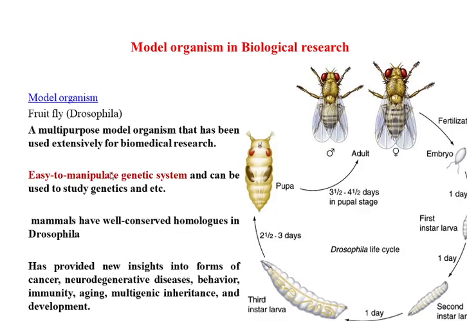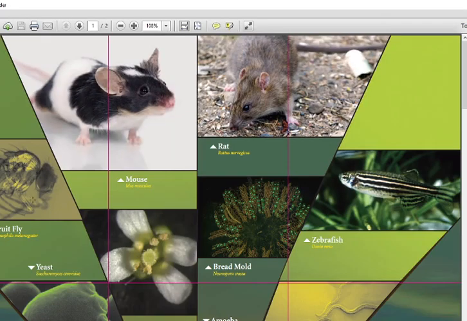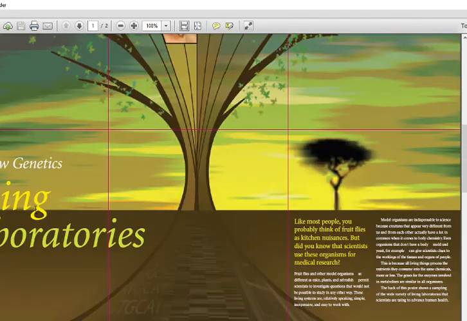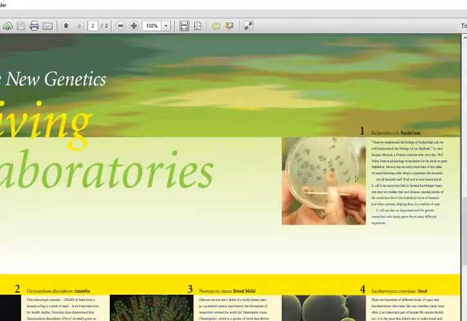So these are the reasons. Next, the model organism in biological research. The various model organisms nowadays used in biological research, I will give you some examples. Like bacteria, this is the E. coli, Jacob and Monod. If you remember the Lac operon, the biology of the Lac operon, which stands for the lactose operon.